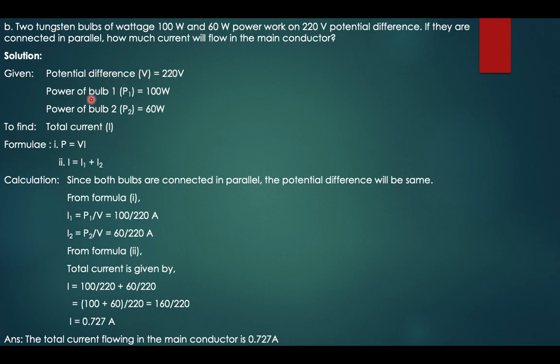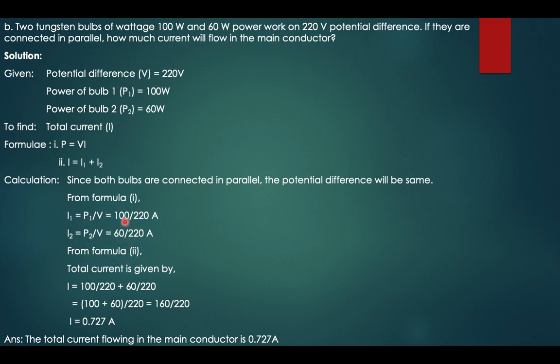So power of the bulb P1 is 100 watt and power of bulb P2 is 60 watt. The formula that we'll be using to find the total current is P is equal to V into I, and the current is I1 plus I2, the addition of both the currents from both the bulbs. From formula 1, it is seen that I1 is equal to P by V, that is P1 by V, it is 100 upon 220, whereas I2 is P2 by V is equal to 60 upon 220 amperes.